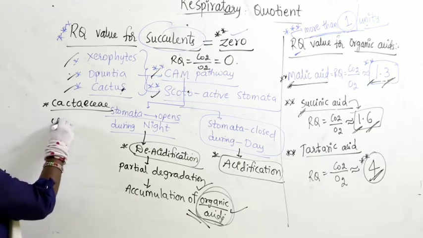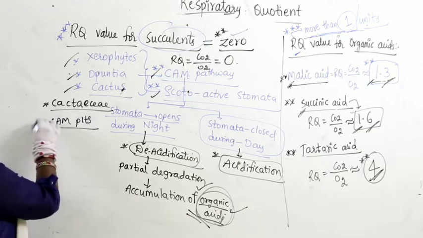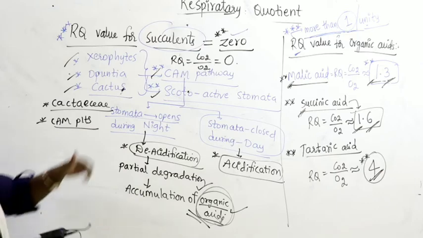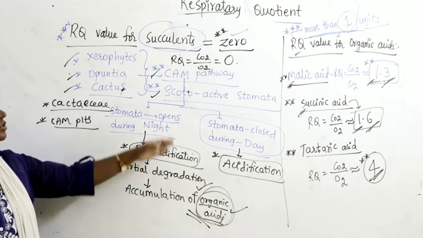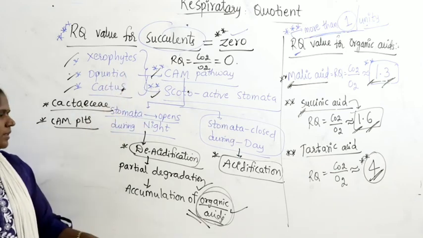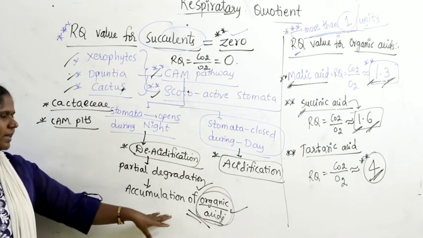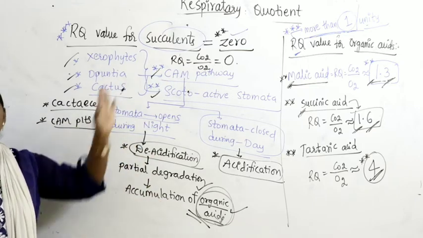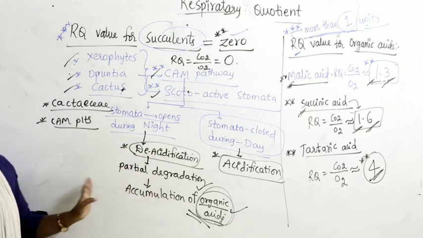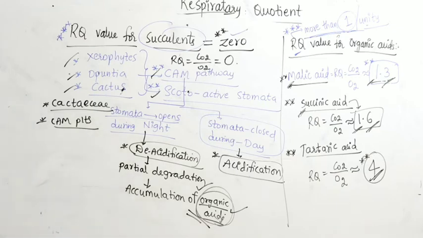Even if you take CAM plants or xerophytes, the RQ value will generally be 0 because of deacidification and acidification, the stomata closing, the CAM pathway, and the accumulation of organic acids, with no release of carbon dioxide. That's why it will become 0. Alright, now let us continue further.